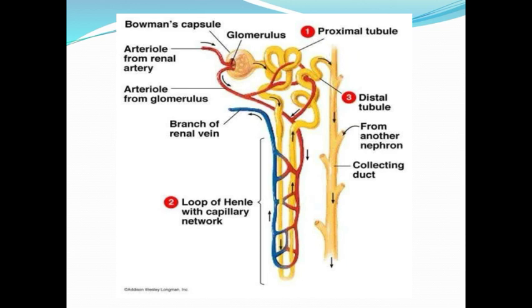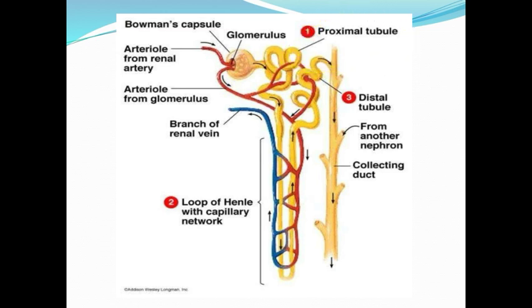The proximal tubule is the part of the renal tubule next to the Bowman's capsule. It is lined with microvilli, and the maximum reabsorption of water, glucose, amino acids and electrolytes takes place in the proximal convoluted tubule.